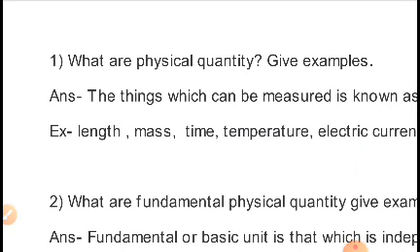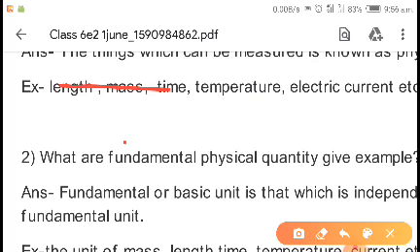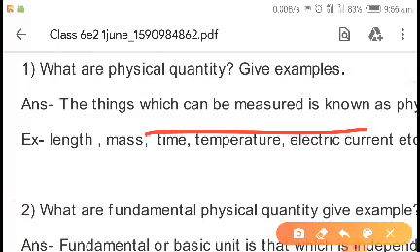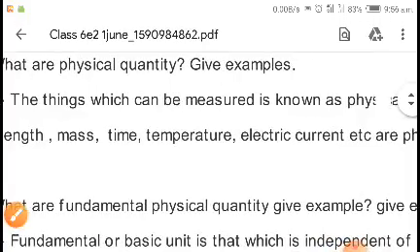Before that, we will start with what a physical quantity is. The things that can be measured are known as physical quantities.